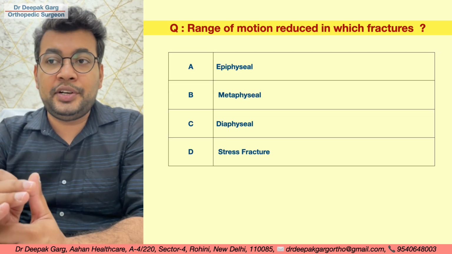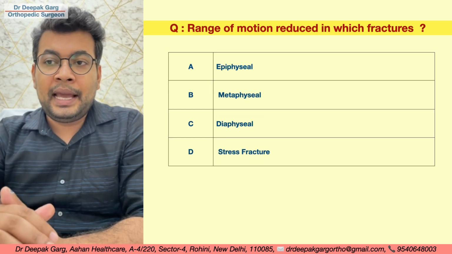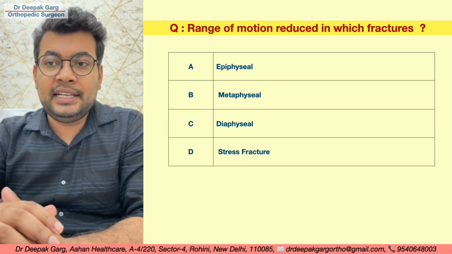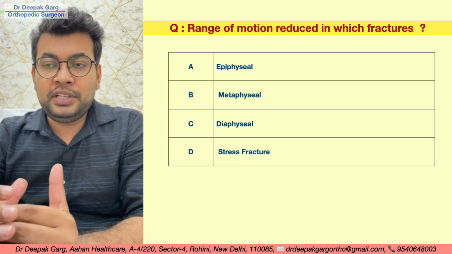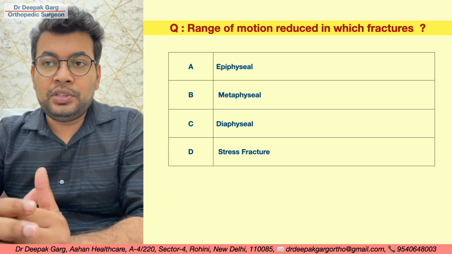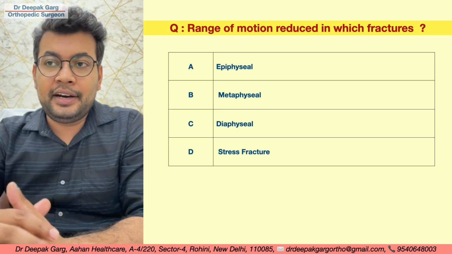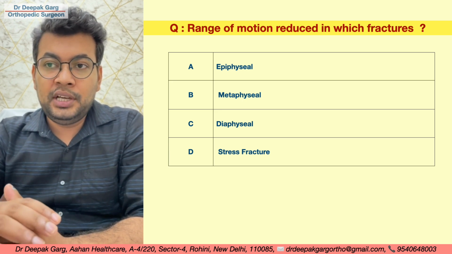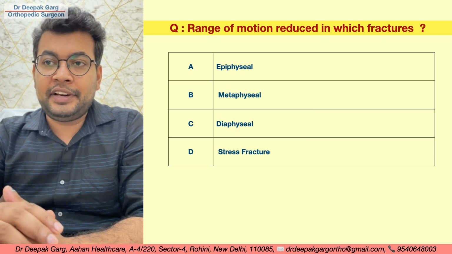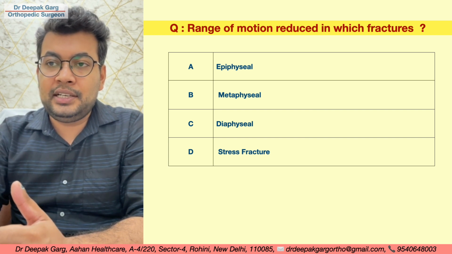Range of motion is reduced in which fractures? Epiphyseal, metaphyseal, diaphyseal, stress fractures. So range of motion, we talk about the joint. So the fracture in the joint will have reduced motion. So in this case, the epiphyseal is a fracture in the joint. So epiphyseal is the answer.